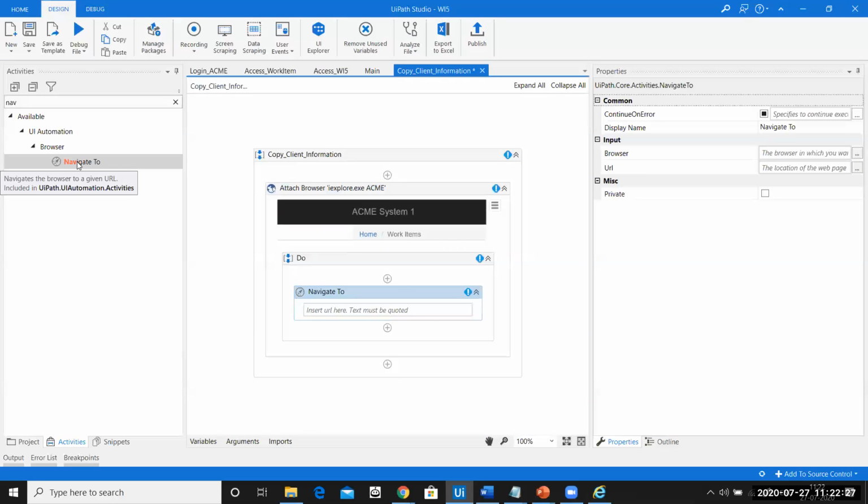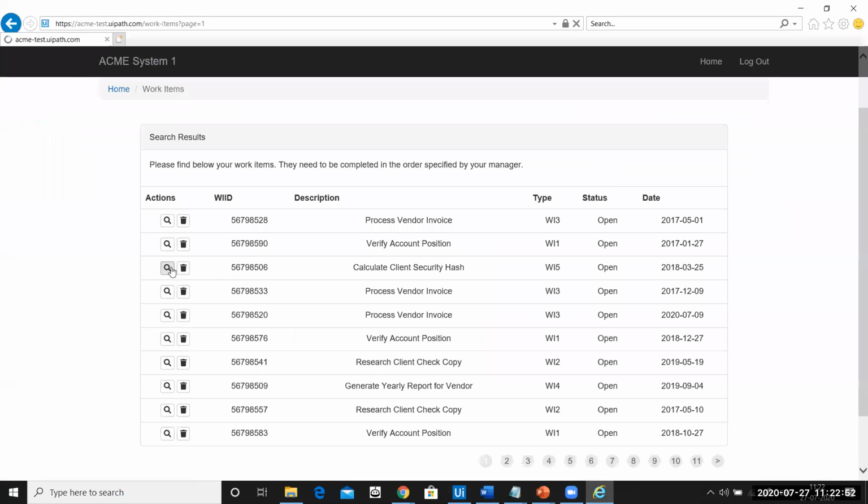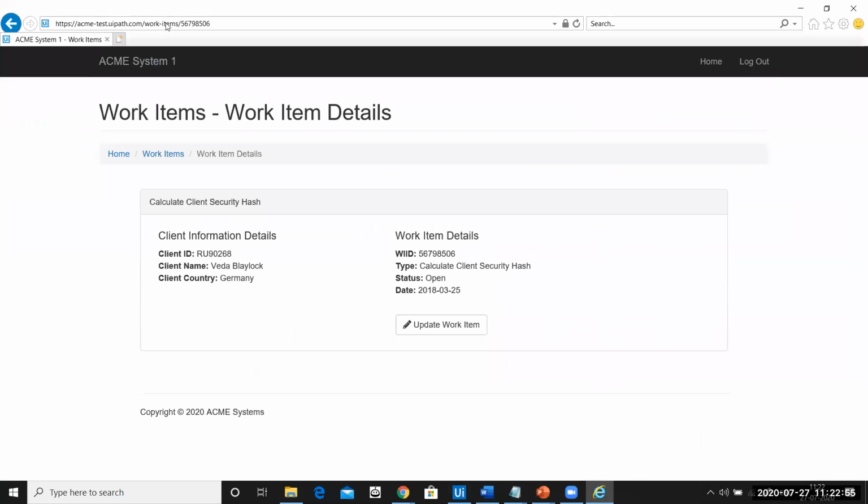As in, if you are already in a new page and you want to navigate to some other page, use navigate to. If you say open browser, it is going to open up a new tab, new window for yourself. But what navigate to will do is within the same window browser tab, it is going to take you to some other pages. Now, we know what is that other page link is going to be. So the link is going to be this one, Acme blah blah blah till work item, and then this piece of information.